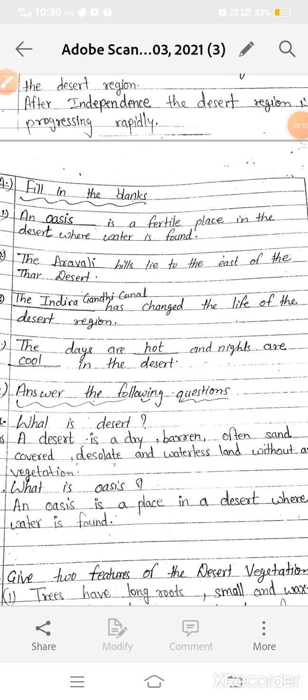So we have completed the question and answer and also the fill in the blanks of this chapter. In our next lecture we will start the new chapter of term 2, chapter number 5, the Southern Plateau. Okay, so everyone